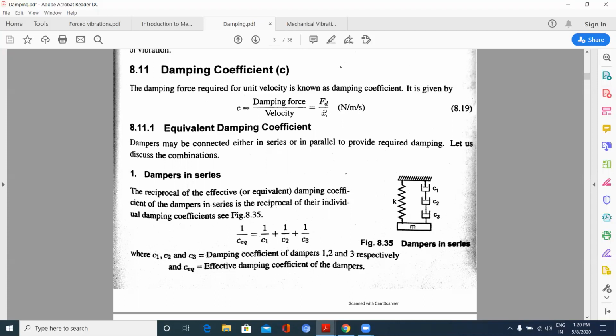The unit is Newton second per meter, since force is in Newton and velocity in meter per second. Okay. Now damping coefficient C is given by damping force by velocity, that is Ft by x dot, where x dot is the velocity.